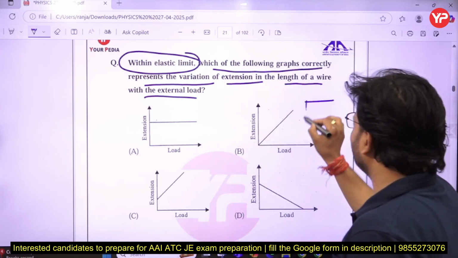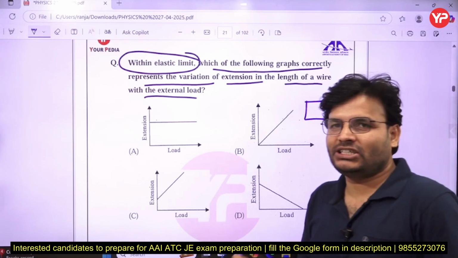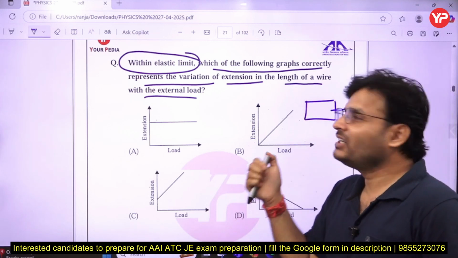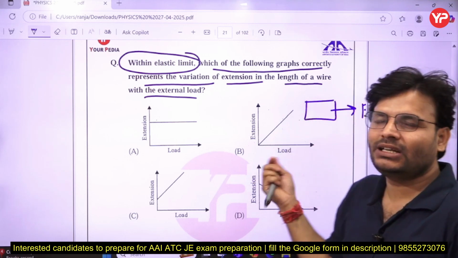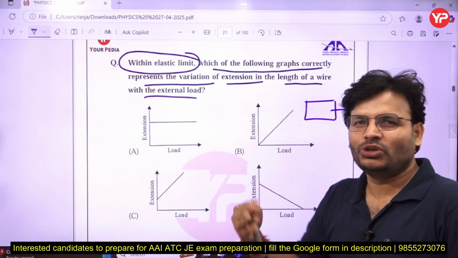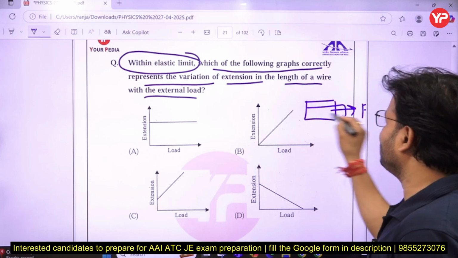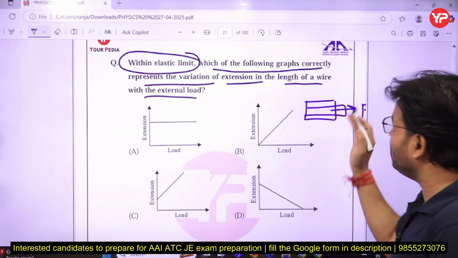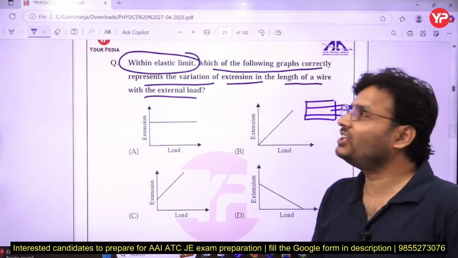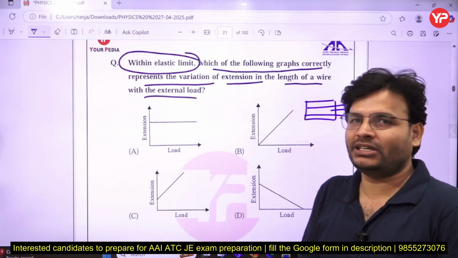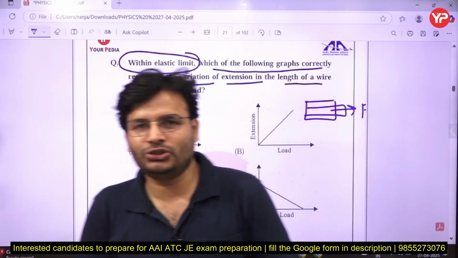Suppose that is one of the objects and I am going to apply a force, let's assume F. So what is the elastic limit? Because of the force F, some extension can take place, because this is a tensile load. But once you remove the load, the material will try to retain its original shape. So which property is responsible for that? Obviously this is called the elastic property of the material, which is responsible for getting the original shape once the load is removed.